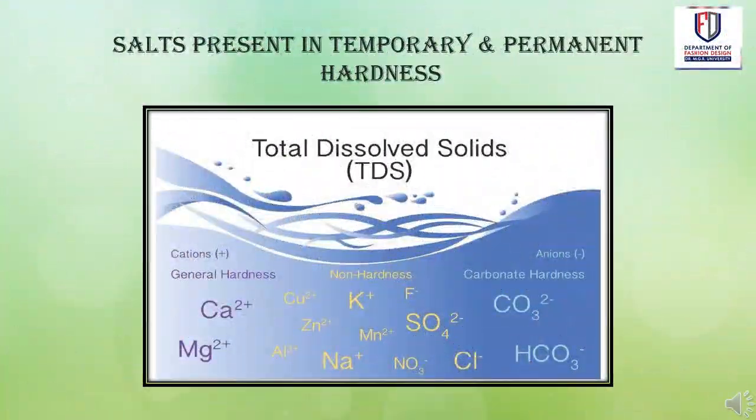Salts present in temporary and permanent hardness. As discussed earlier, both hard water and soft water will have magnesium and calcium, but the form of magnesium and calcium differs in both. If the magnesium and calcium are in the form of carbonates, then it is called temporary hardness or carbonate hardness. If the magnesium and calcium are in the form of chlorides and sulfates, it is called non-carbonate hardness or permanent hardness.